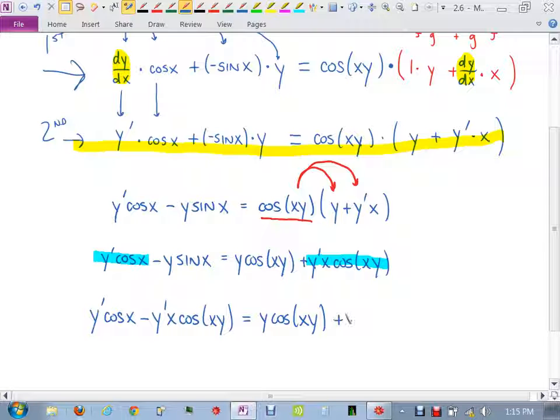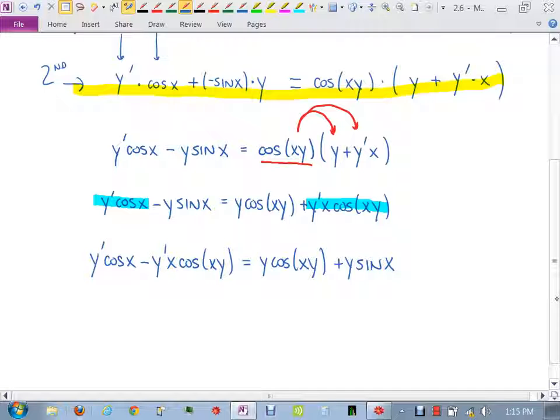Good. Plus y sine x. So what did I do there? I moved the one on the right to the left, but I also moved that thing that didn't have the y prime over to the right side, and it came over like this.